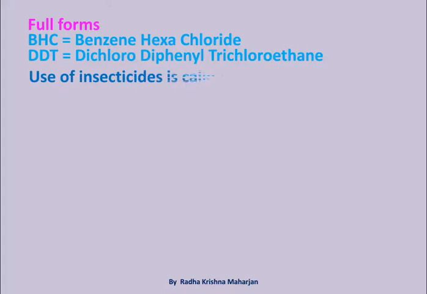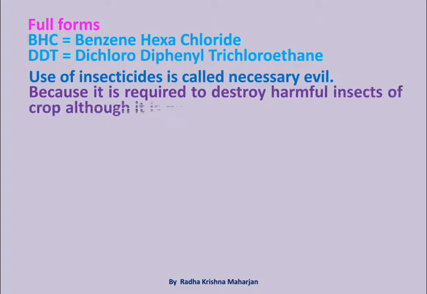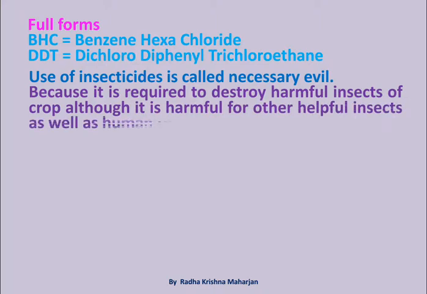Use of insecticide is called necessary evil because it is required to destroy harmful insects of crop, although it is harmful for other helpful insects as well as human too.